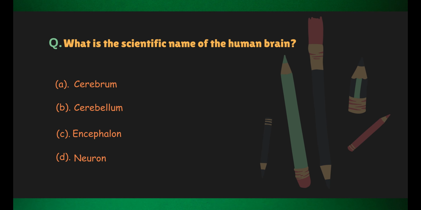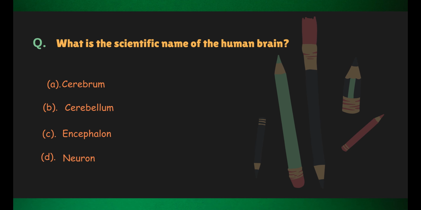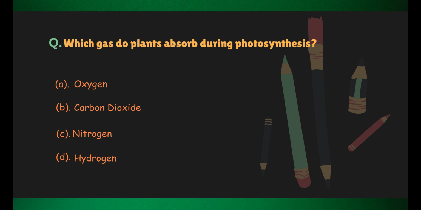What is the scientific name of the human brain? Correct answer, encephalon. Which gas do plants absorb during photosynthesis? Correct answer, carbon dioxide.